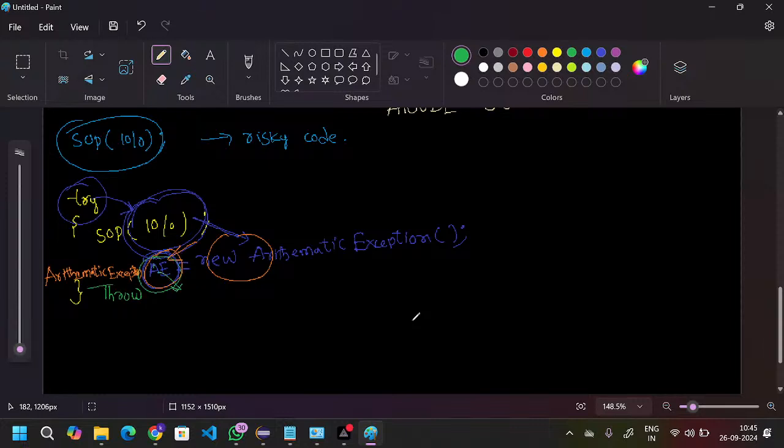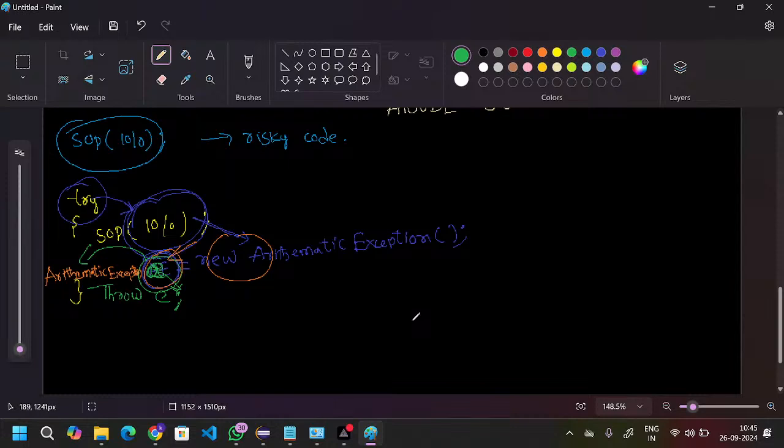The reference variable name I will mention in small case. For example, I will take the E and it will throw the E. Are you guys clicking the pointer? So it creates the object, and that object is stored in a reference variable. The data type is the exception name only.